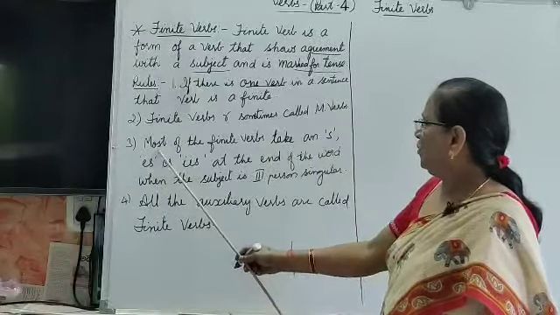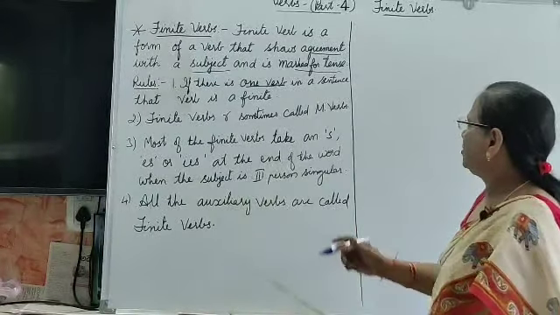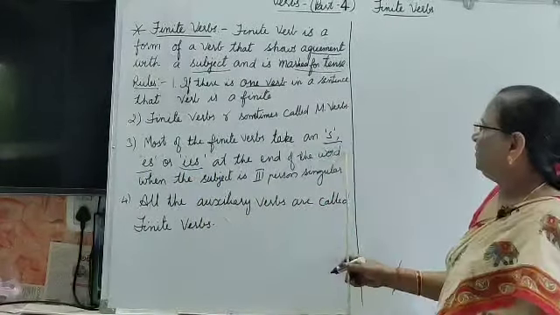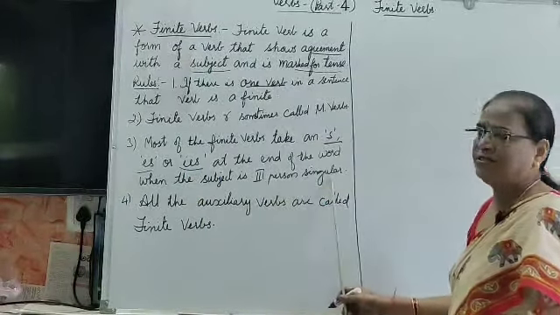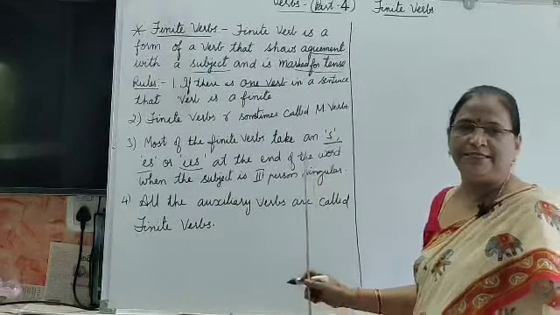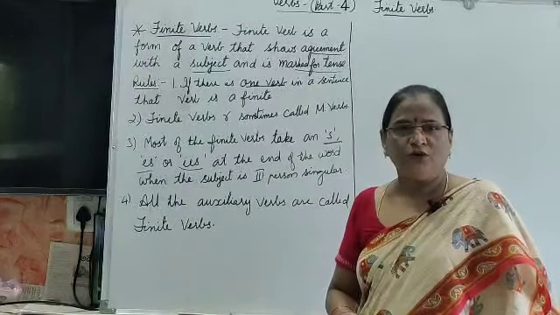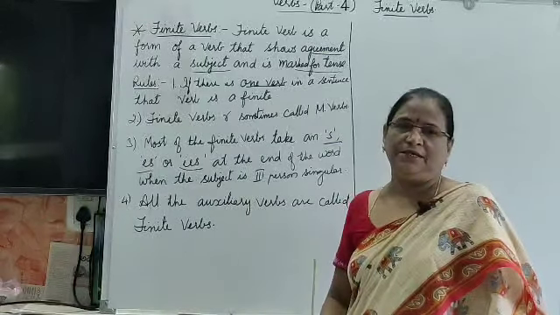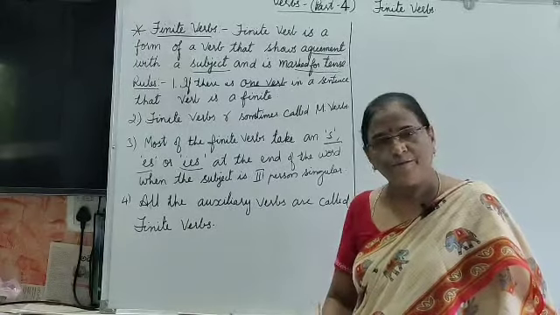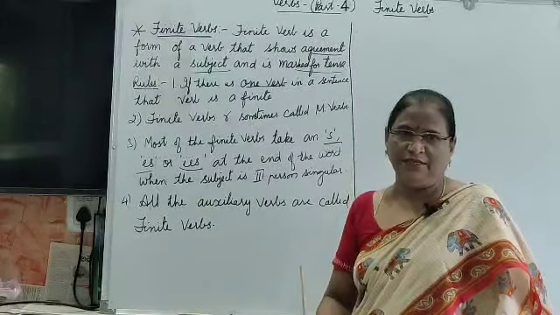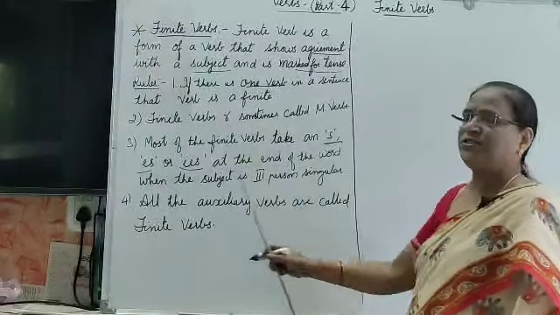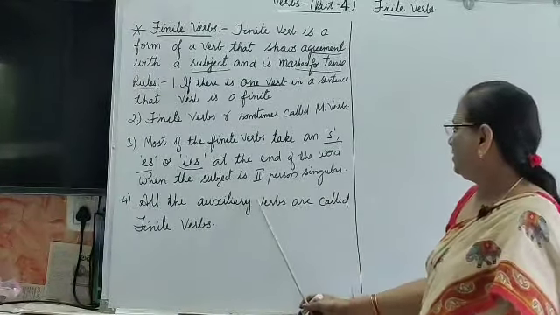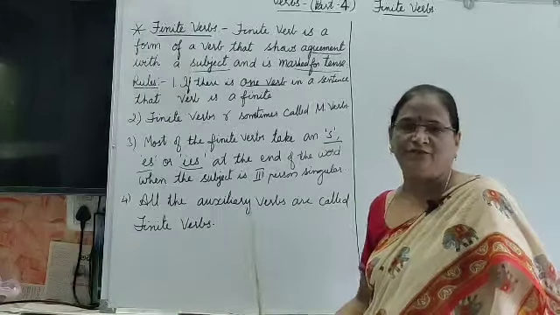And the next one is, most of the finite verbs take s, es or ies at the end of the word when the subject is third person singular. Yes, it takes s, es or ies when the third person singular is in the place of the subject. Thus, if the subject is third person singular, the verb takes s, es or ies according to the verb.